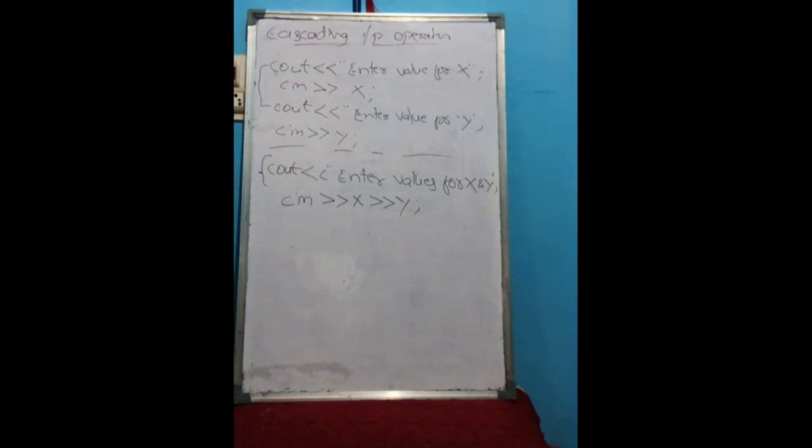Same thing, when we want to read two values, instead of writing two cin statements, we use a single cin statement. This process we call cascading input output operator. Clear about this? This is about the cascading input output operators.